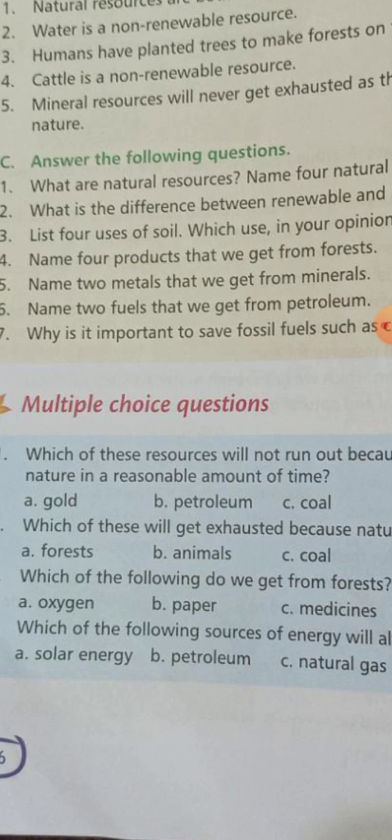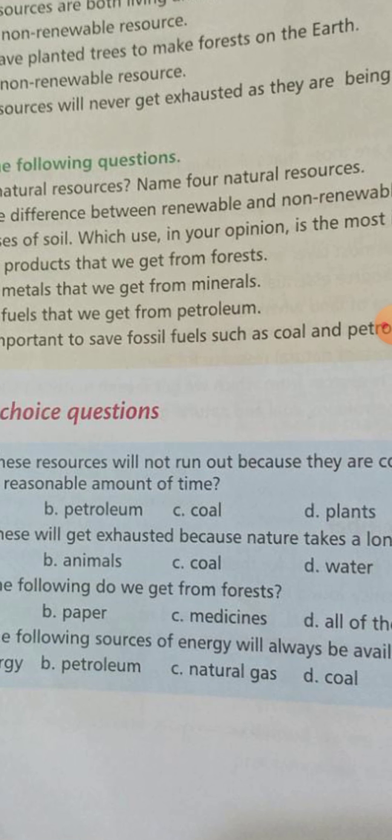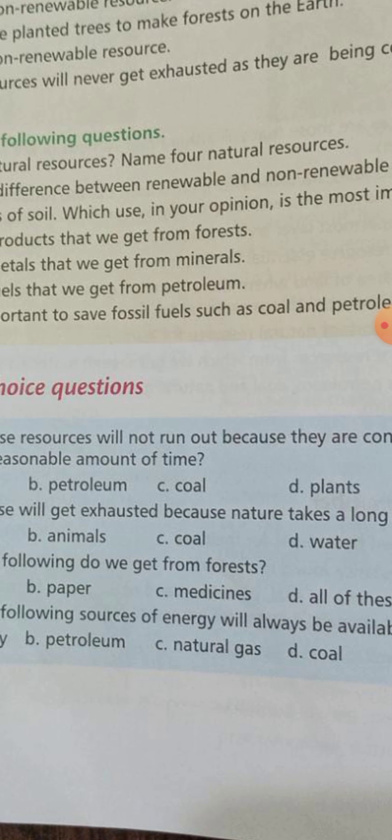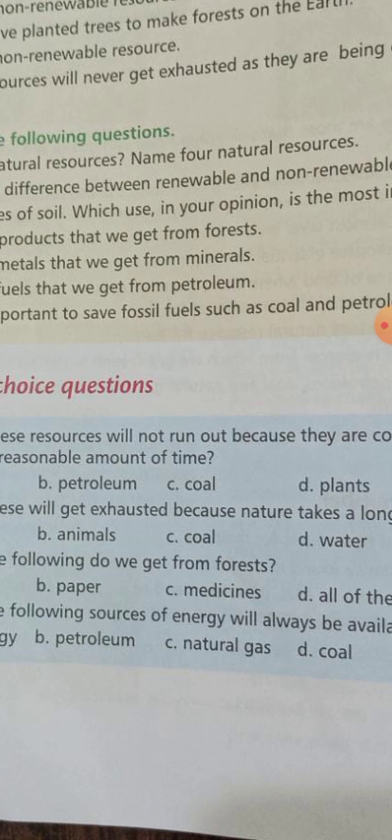Now we will discuss the multiple choice questions. Which of these resources will not run out because they are constantly renewed by nature in a reasonable amount of time? Gold, petroleum, coal, or plants. Of course, this is plants.